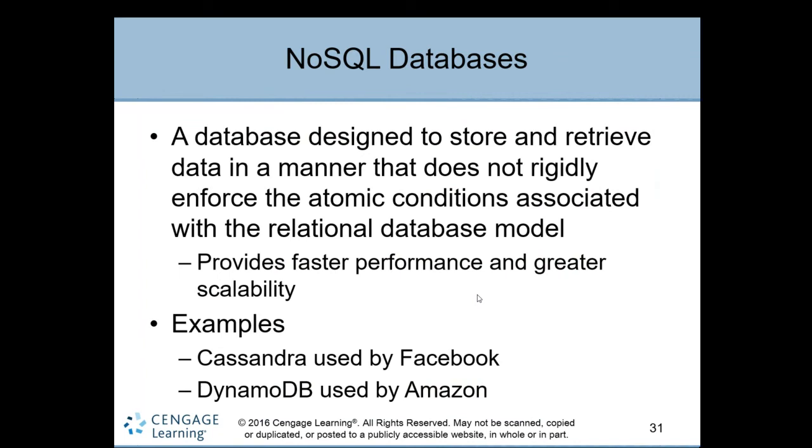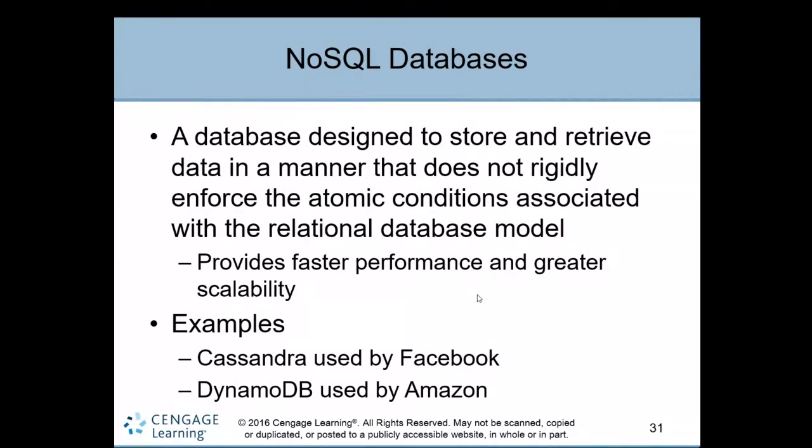In an SQL database the data is organized and kept in order, and there are many other processing things. But here the data is stored and retrieved as it is. Whatever way the data is captured, you can retrieve it the same way. So what is the use of this? It provides much faster performance and greater scalability. It supports huge amounts of space.